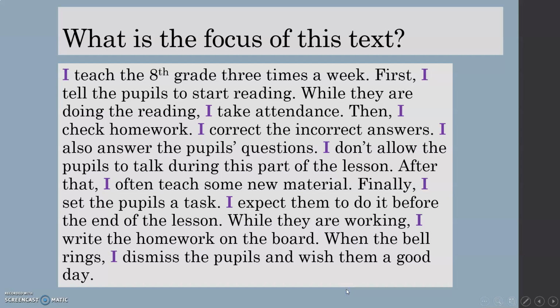So let's have a look at the focus of this text. I'm going to read it. I teach the 8th grade 3 times a week. First, I tell the pupils to start reading. While they are doing the reading, I take attendance. Then I check homework. I correct the incorrect answers. I also answer the pupils' questions. I don't allow the pupils to talk during this part of the lesson.